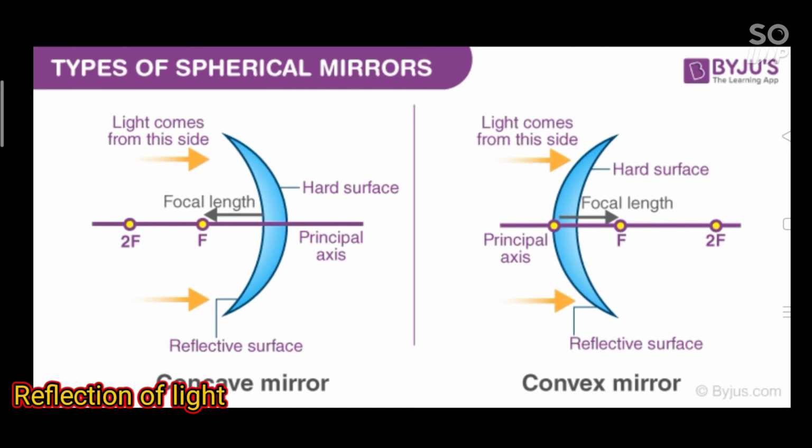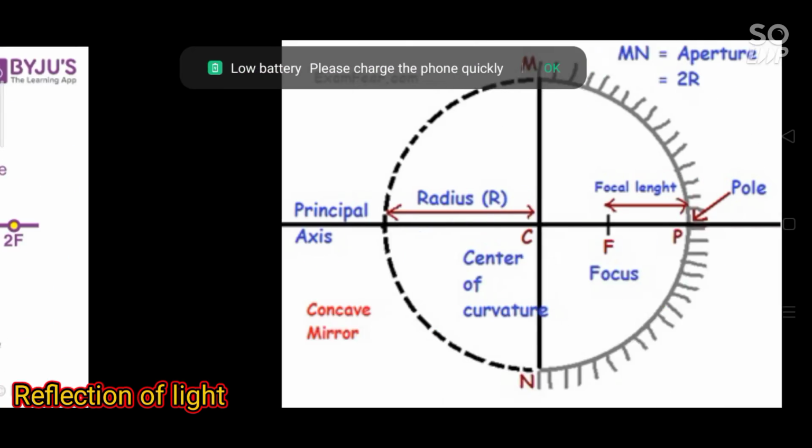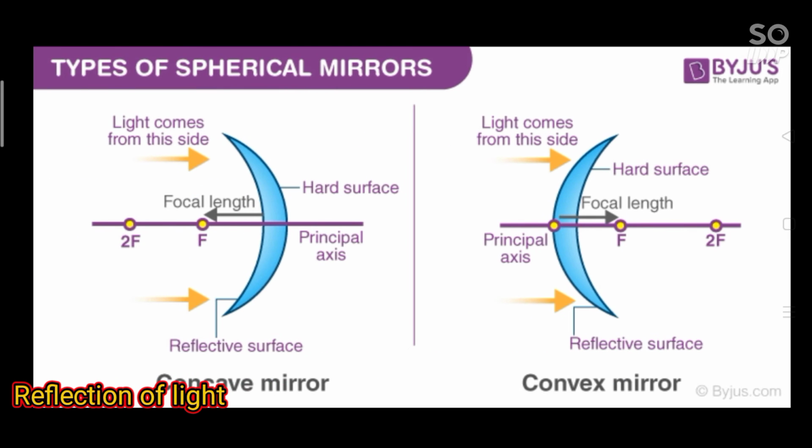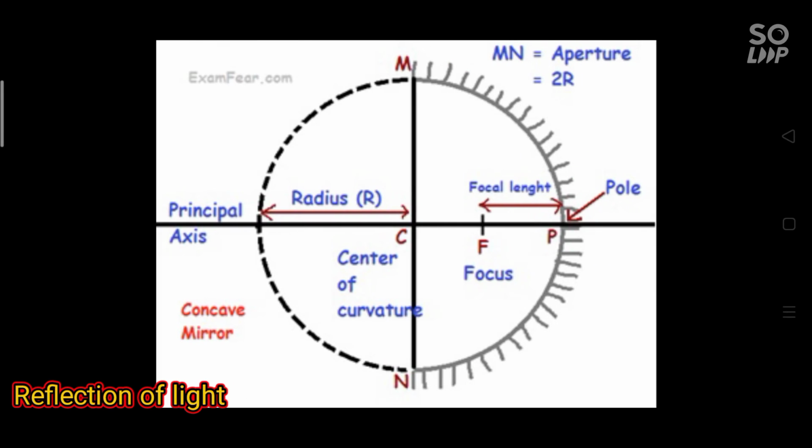Spherical mirror. A reflecting surface which is a part of a sphere is called a spherical mirror. Types of spherical mirror. There are two types of spherical mirror, that is concave mirror and convex mirror. Coming to the concave mirror, it is made by silvering the outer surface of a piece of hollow sphere such that reflection takes place from the hollow surface. Coming to the convex mirror, a convex mirror is made by silvering the inner surface of a piece of hollow sphere such that reflection takes place from the outer surface.